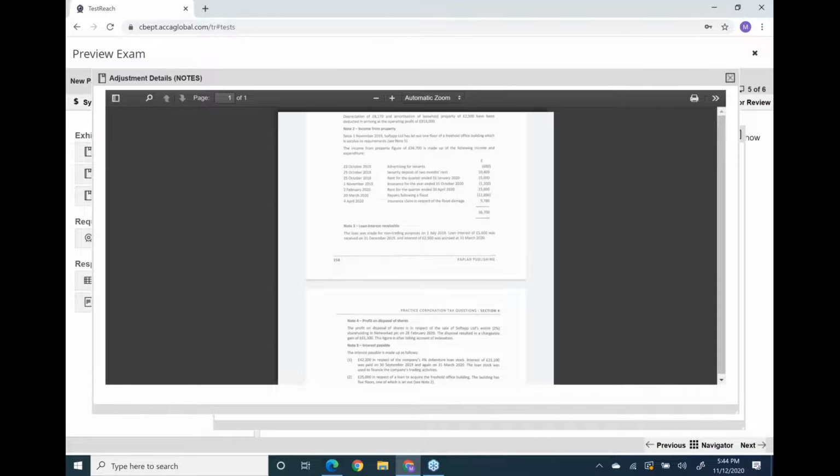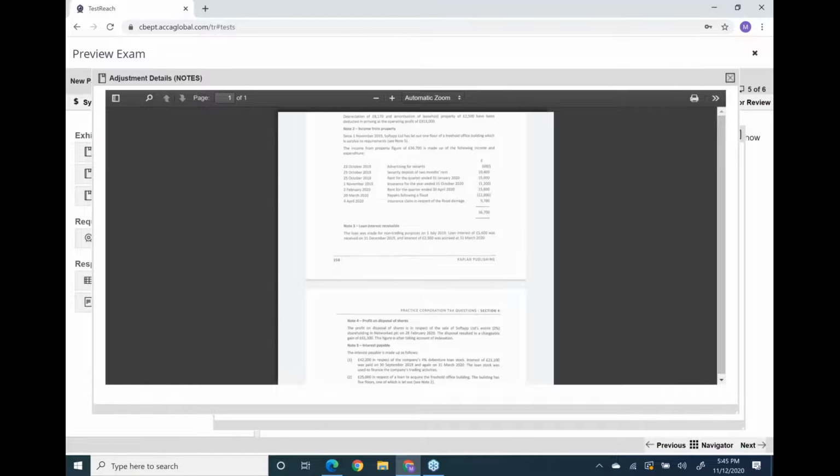Now then what is written? Rent for the quarter ended 31st January 2020. Yes, these 3 months. Quarter means 3 months, and the quarter which is ending on 31st January means it is starting in November. So November, December, January, the 3 months fall in your accounting period. And yes, you have provided service in these 3 months in your accounting period. So yes, this is absolutely correct. This 15,600 is absolutely correct, no doubt.